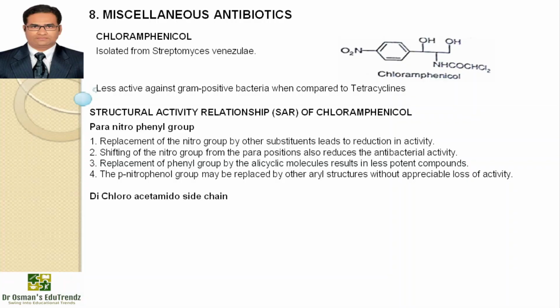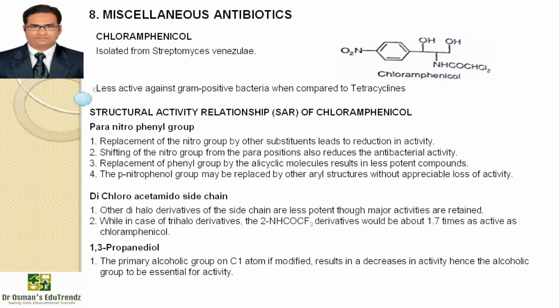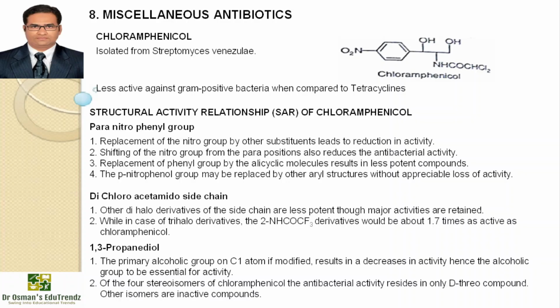The dichloroacetamide side chain: other dihalo derivatives of the side chain are less potent, though the major activities are retained, while in the case of trihalo derivatives, the 2-NHCOCF3 derivative would be about 1.7 times as active as chloramphenicol. In the 1,3-propanediol portion, if the primary alcoholic group on the first carbon is modified, it results in decreased activity, hence the alcoholic group is to be considered very important for the activity.